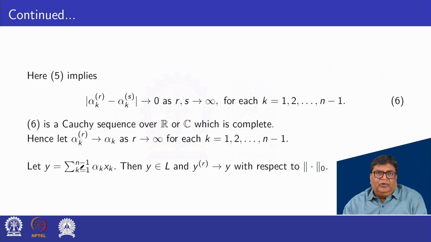Let y = summation k = 1 to n minus 1 of alpha k xk. Then y belongs to L and y_r converges to y with respect to the zero norm, because alpha rk converges to alpha k.